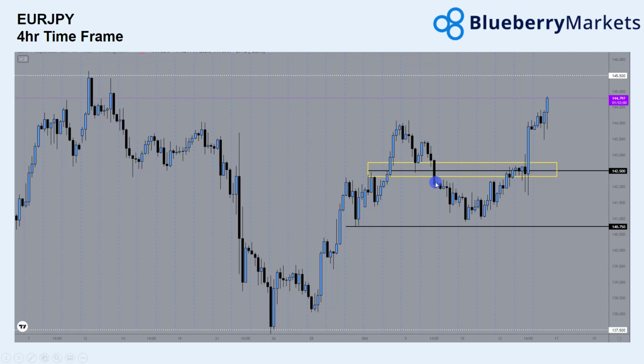Going on to euro yen, euro yen did the opposite of what we expected. We were expecting price to maybe find some resistance at 142.50 due to the recent risk off environment in the markets, and that wasn't the case in the end. Instead, price traded through this level. We had a strong break of this level. The yen weakened significantly and is continuing to do so. So we could actually see euro yen back to 145.50, which are these highs that formed through here.